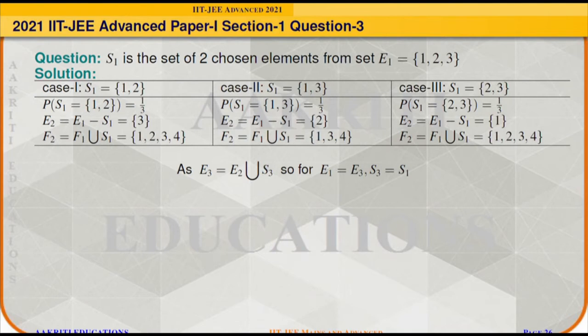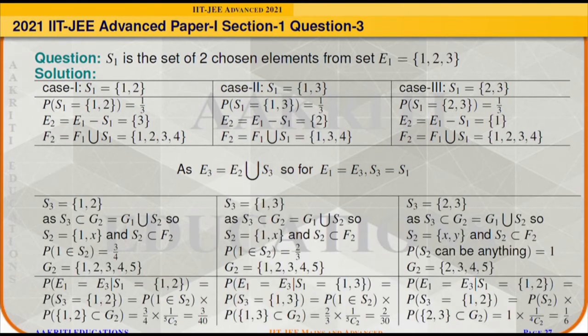So for E1 to be equal to E3, S3 should be equal to S1. In all these three cases, we have obtained S3, which is nothing but the set S1. We also have the information that S3 is a subset of G2, and G2 is equal to G1 ∪ S2.